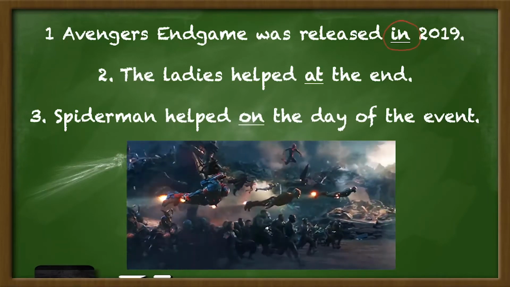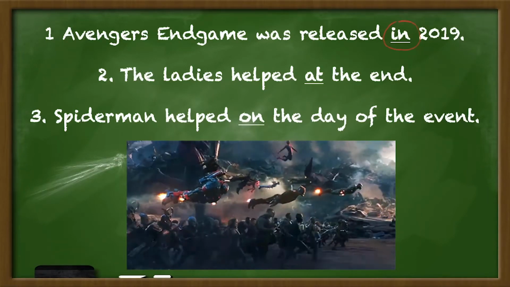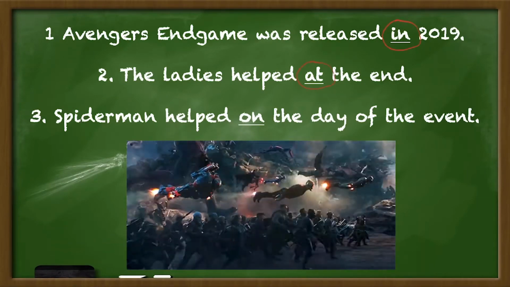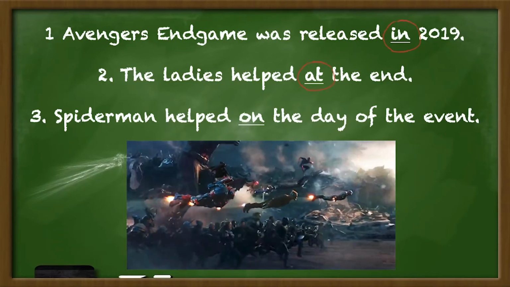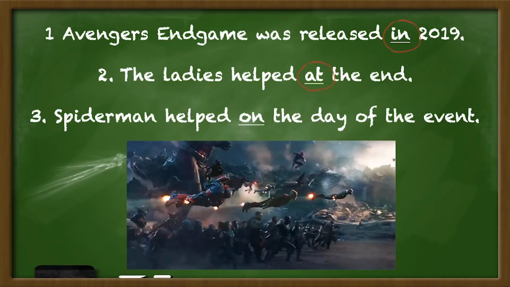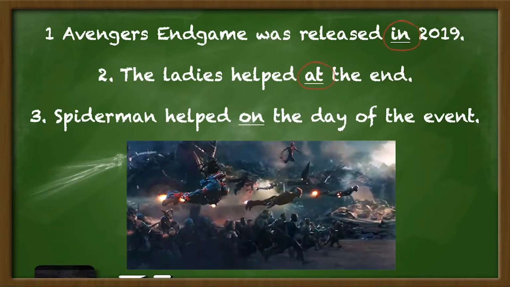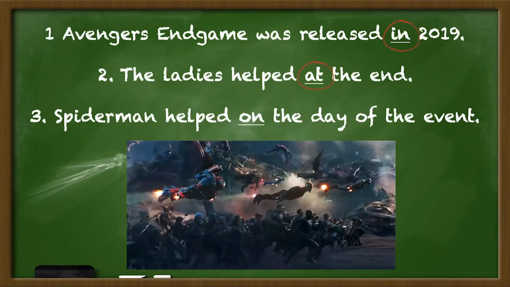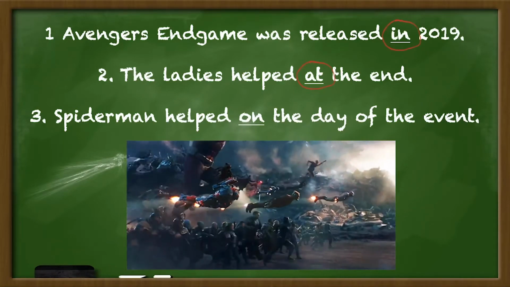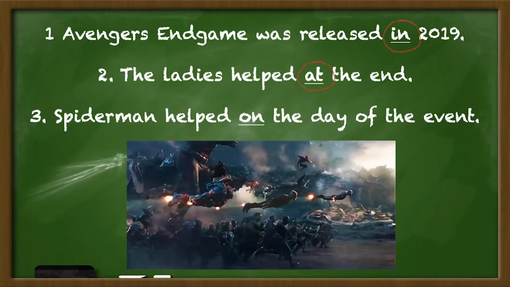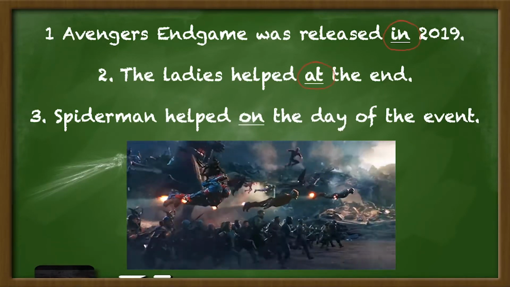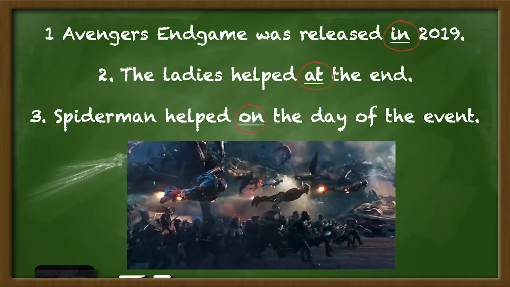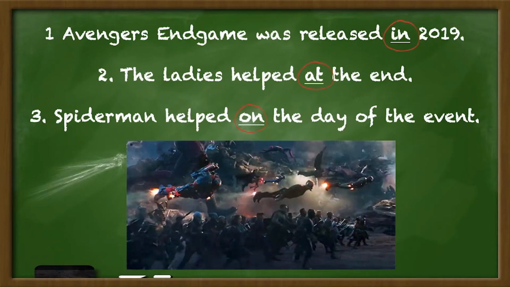Now, which word is telling you the relationship between this noun and the rest of the sentences? It is the word at. Once again, you see the question when being answered. When did the ladies help out? At the end. And the final sentence, Spider-Man helped on the day of the event. With Spider-Man being the noun, the word that tells us the relationship between Spider-Man and the rest of the sentence is on. When did Spider-Man help out? On the day of the event.